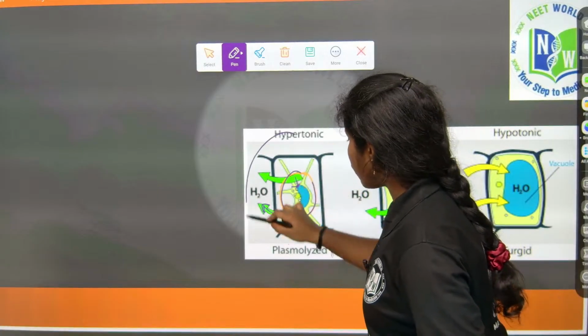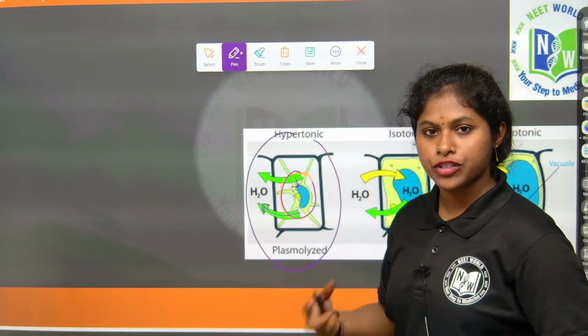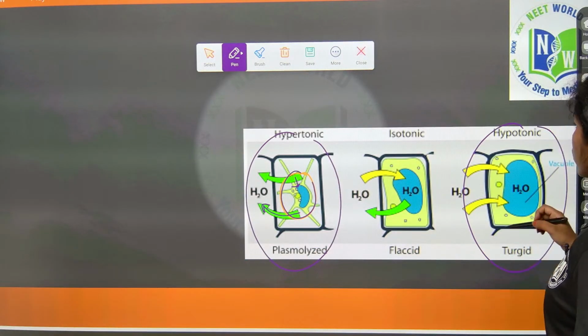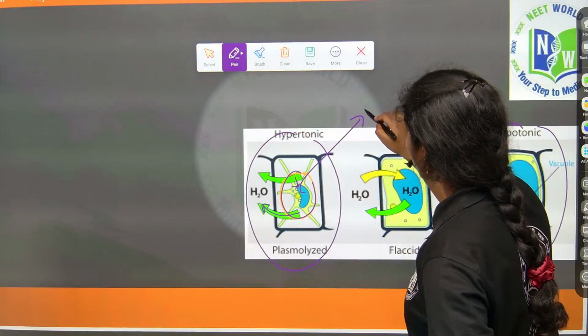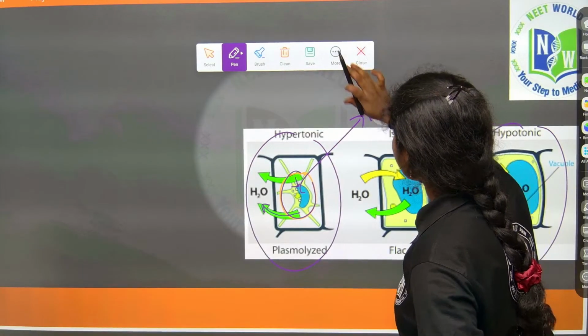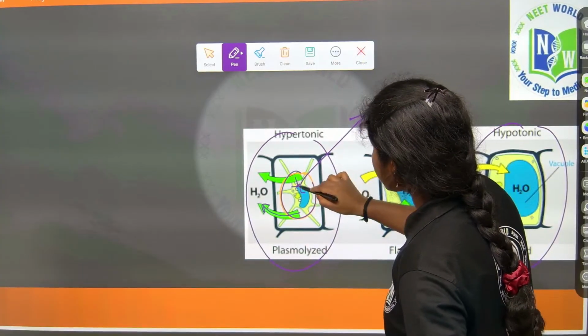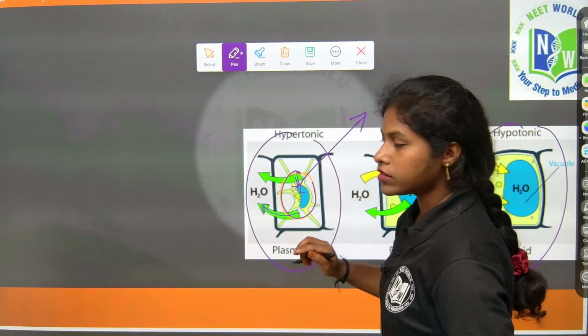So if I want the cell to regain its shape again, I have to keep it in the hypotonic solution, right, because it has no solutes, or else low solutes, because whatever water is there, it will be sent out of the cell, right.